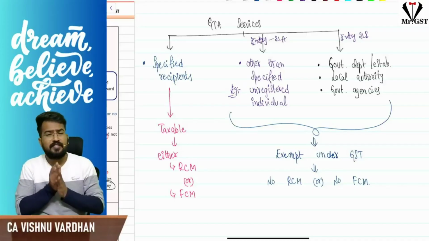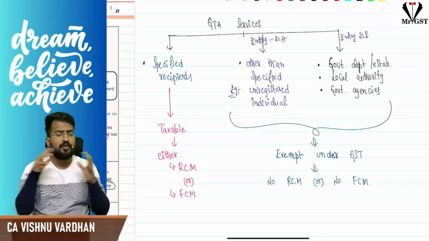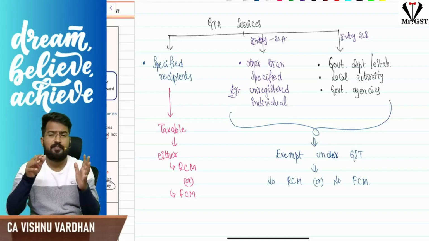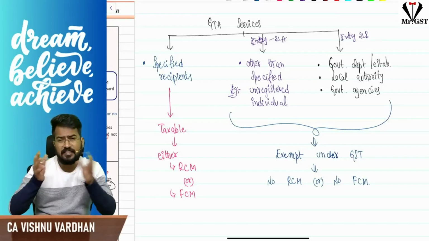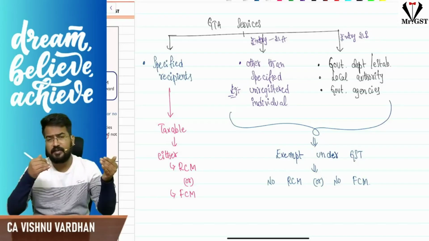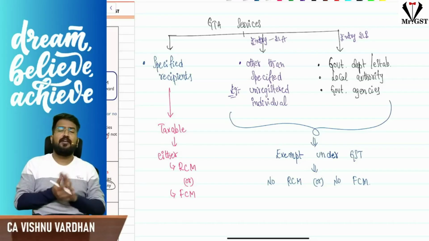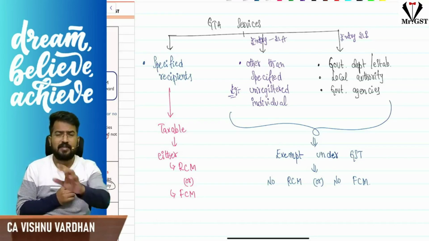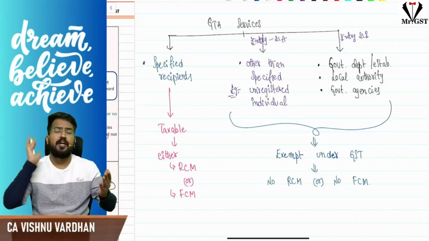So the first service covered under reverse charge mechanism is goods transport agency services. Please understand, when you are going with reverse charge mechanism, we should always keep in mind 3 points. Number 1, who is the supplier, who is the recipient, what is the nature of supply. If you are clear with these 3 things, automatically the answer will be correct, because if the law is violated in the supplier, recipient or nature of supply, it will fall under forward charge. So whatever is given in this notification, if all the conditions are satisfied, then it is reverse charge mechanism. Otherwise, if even one condition is not satisfied, it will go with forward charge.